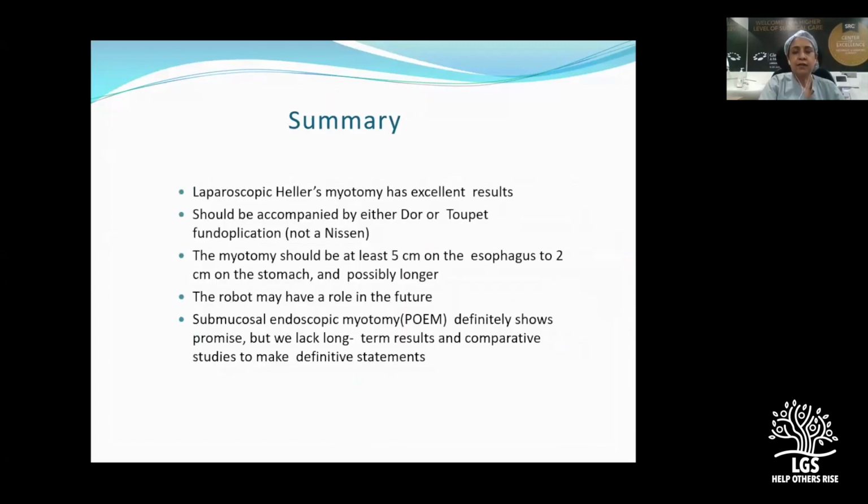It has given very good results, and it should be accompanied with either a DOR or Toupet fundoplication. The myotomy should be at least 5 centimeters, but I would suggest making the whole length of the myotomy 10 centimeters. So go at least 7 centimeters onto the esophagus and 2.5 centimeters onto the stomach. Robo has a good role in the future when robots become more easily affordable. And POEM has good promise. I think it needs more skilled people doing it.